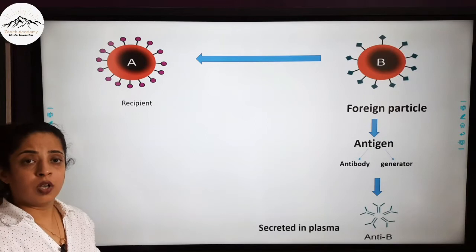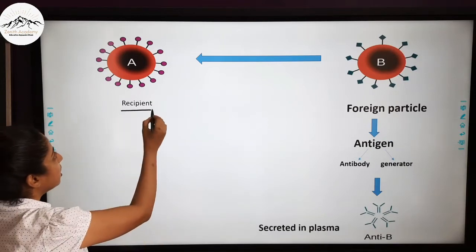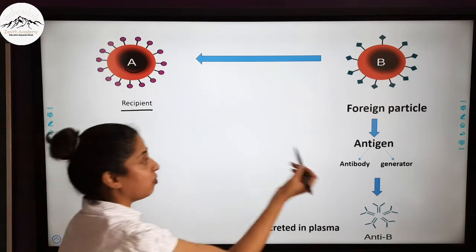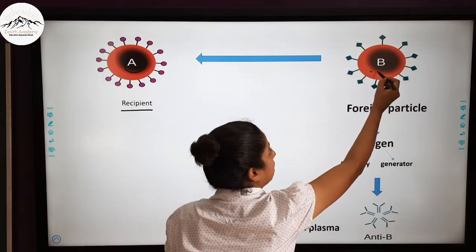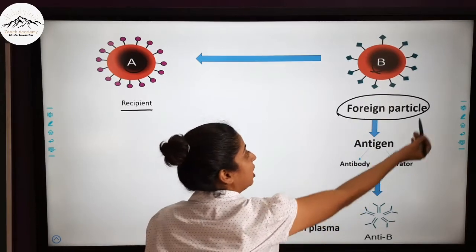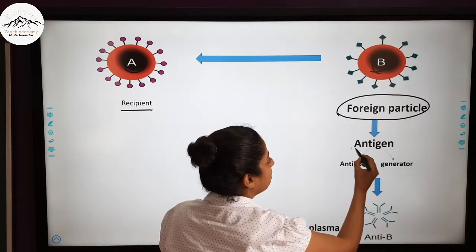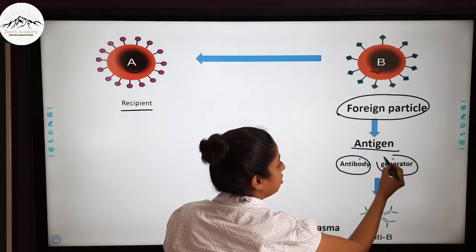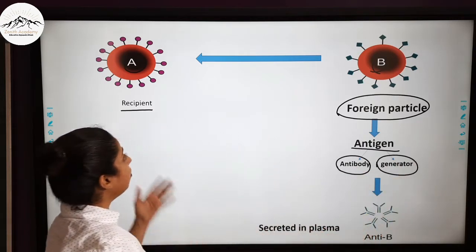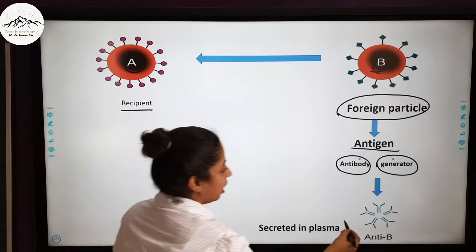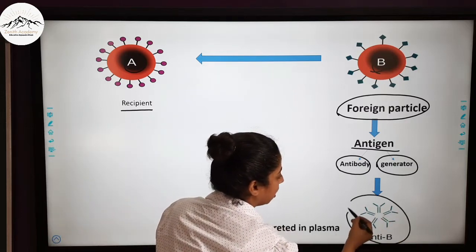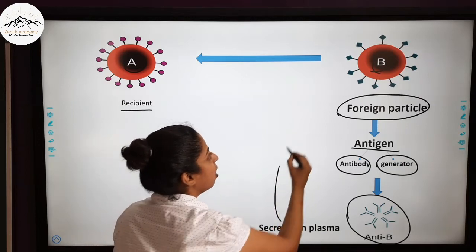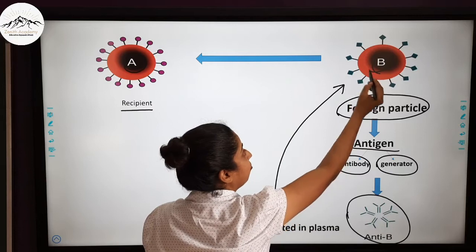Now suppose the recipient has blood group A, and if this recipient is given the blood of a person containing blood group B, this will act as a foreign particle for it and it will produce antibodies. So in this person's blood plasma, these antibodies will be generated, and these antibodies secreted in the plasma will act against them. It will fight with this.